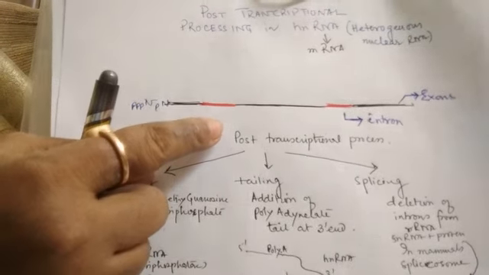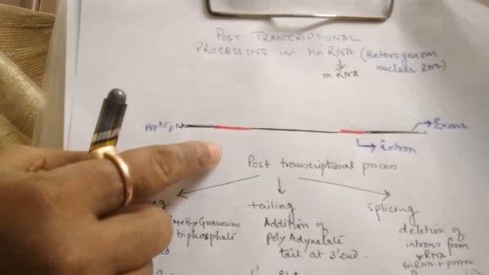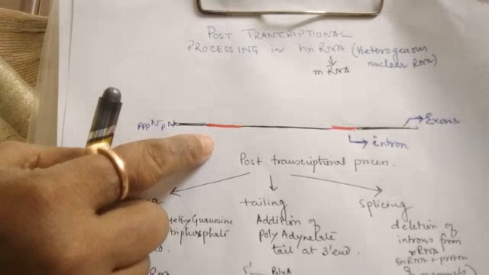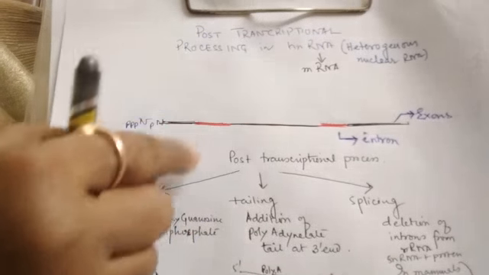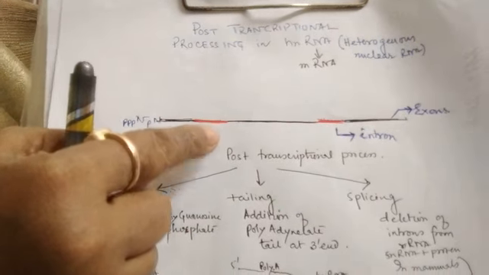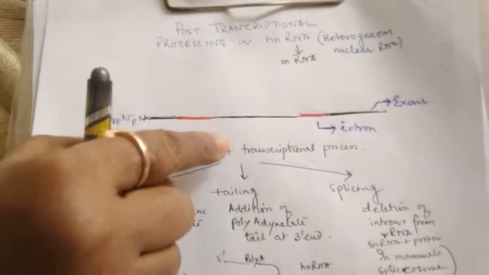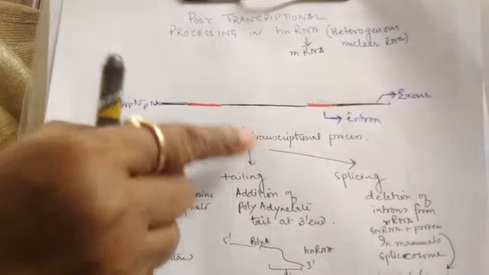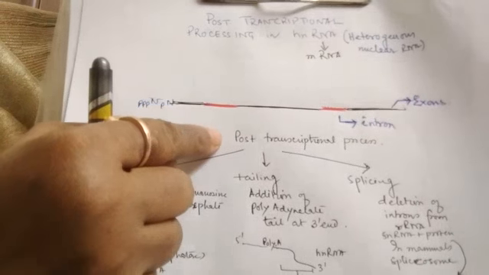So when the gene is transcribed, it does not directly form mRNA in eukaryotes. It will first form hnRNA, which consists of introns as well as exons, and by post-transcriptional processes it will be changed to mRNA, which will be functional for forming the polypeptide. So let us see how it occurs.